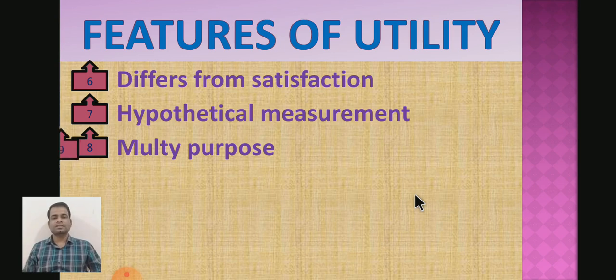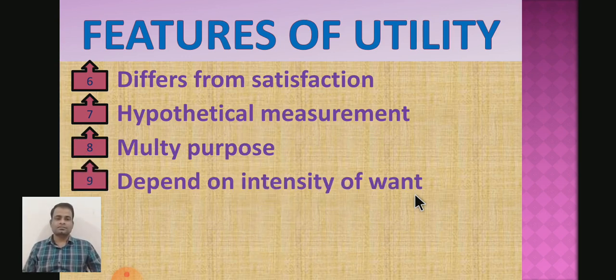Then the next feature of utility is that it depends on the intensity of wants. What is the next feature? Utility depends on the intensity of wants.